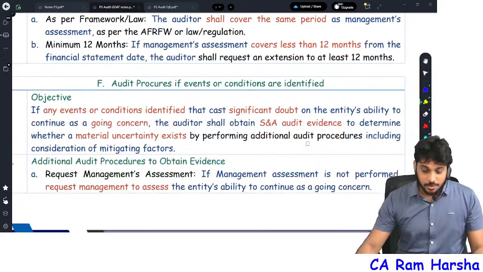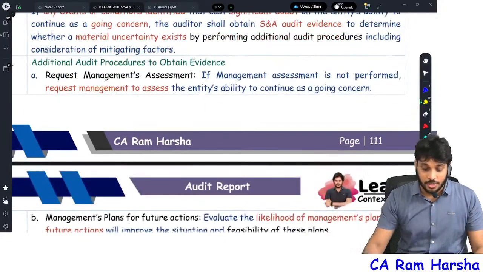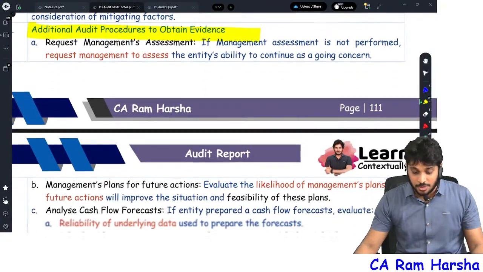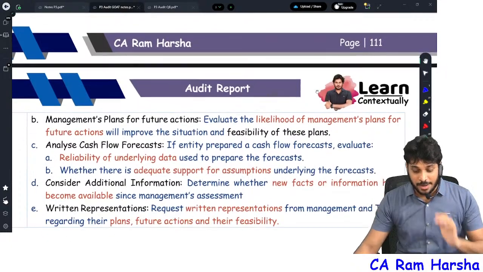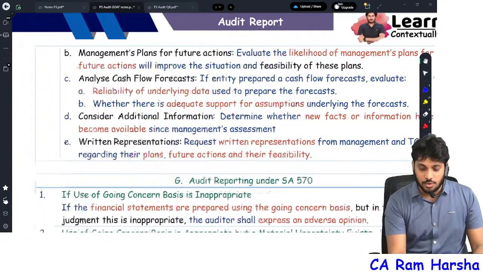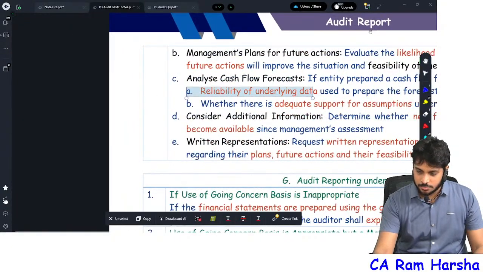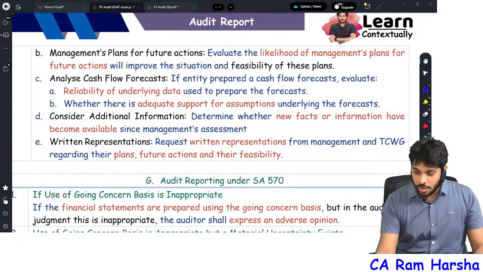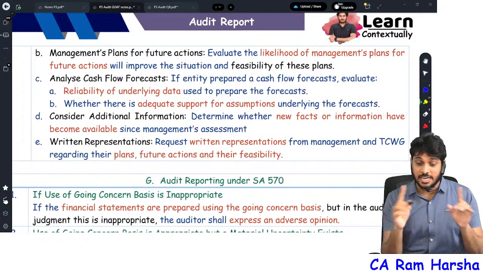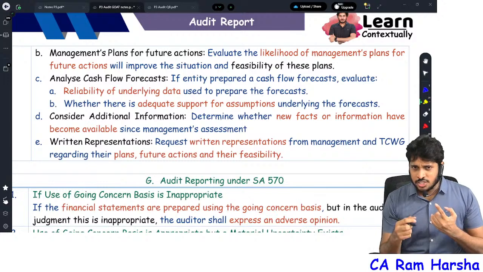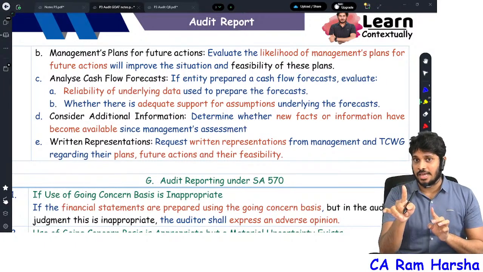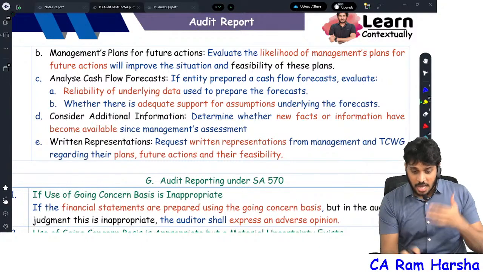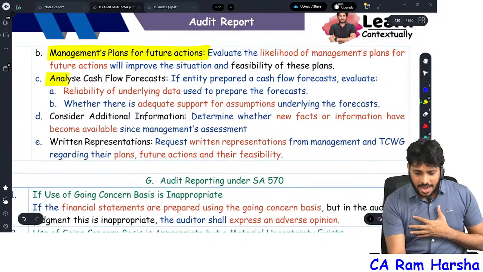So audit procedures: if events and conditions are identified, you need to do additional audit procedures, right? Ask management what their plans for future action are. Evaluate the likelihood of management plans. I told you about additional procedures, right? When events and conditions are identified, you should perform additional procedures to determine whether material uncertainty exists. How do you determine whether material uncertainty exists? Ask about management's plans for future action. Analyze the cash flow forecast.